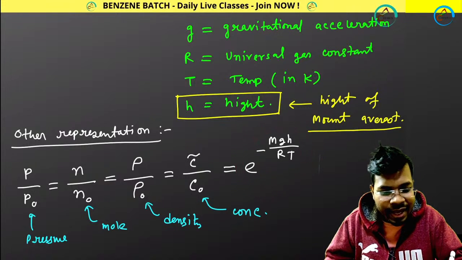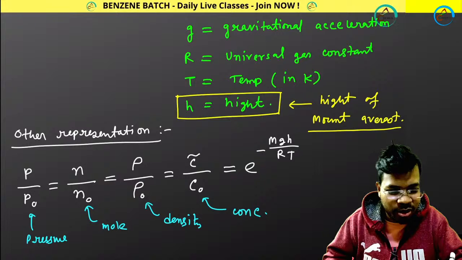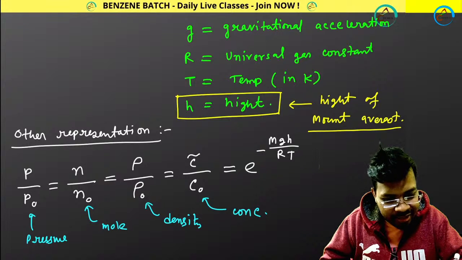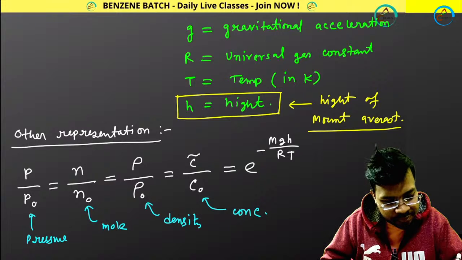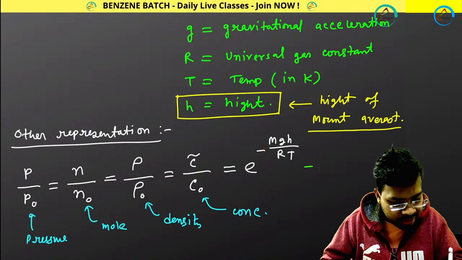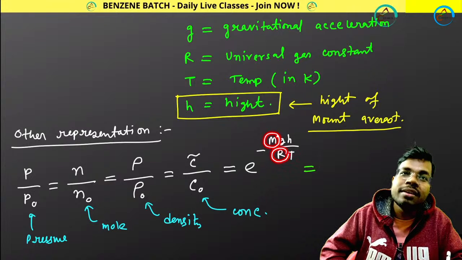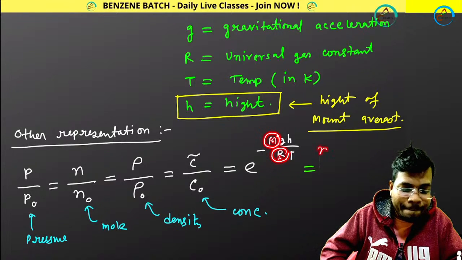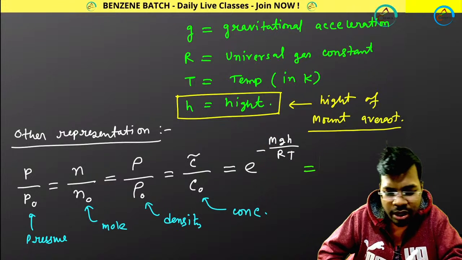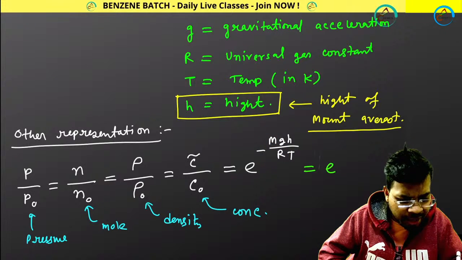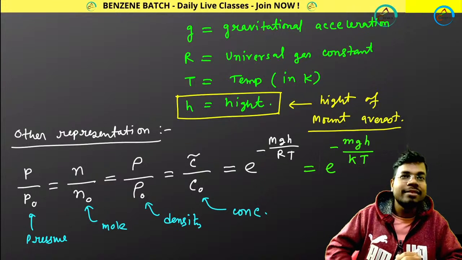So here, I want to say something. Here I have used capital M, remember capital M and capital R. If I want to represent small m, what I need to do? I just need to change this thing: e to the power minus small m g h divided by kT.